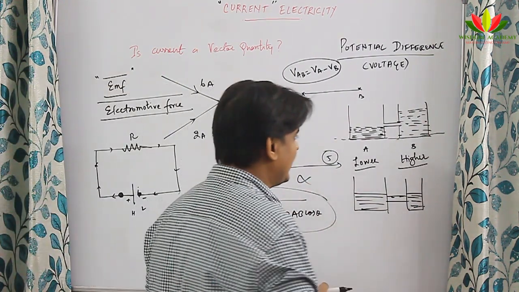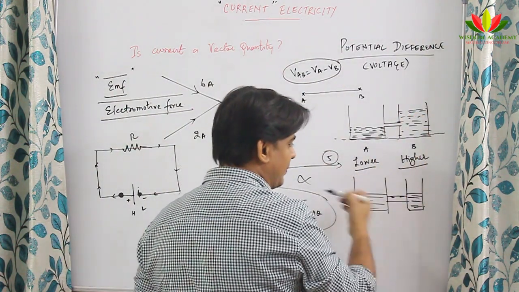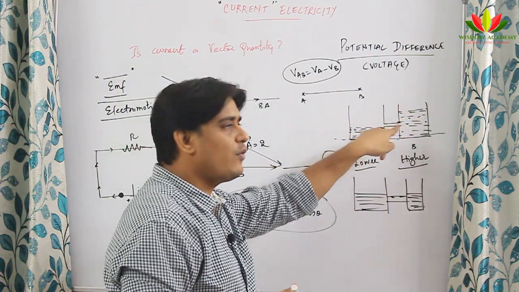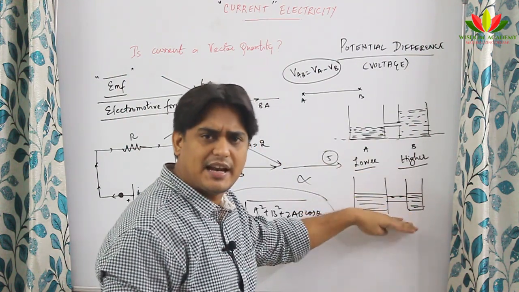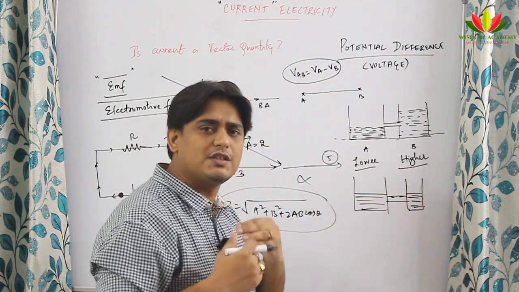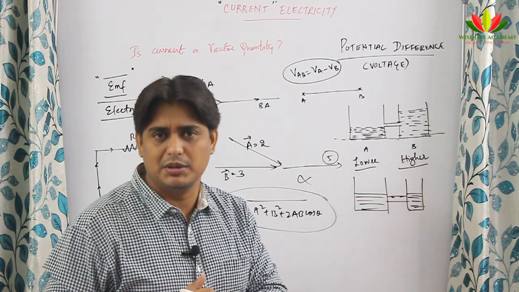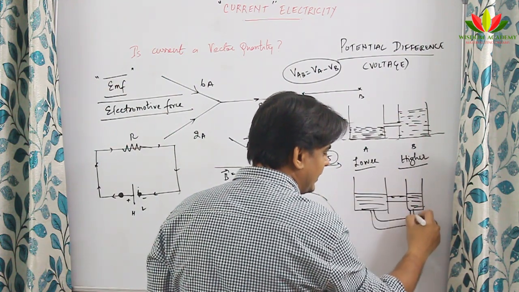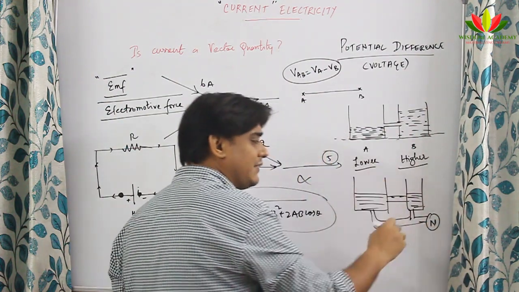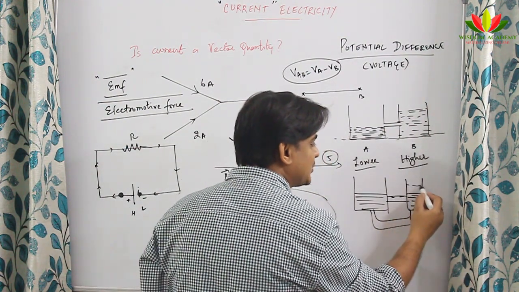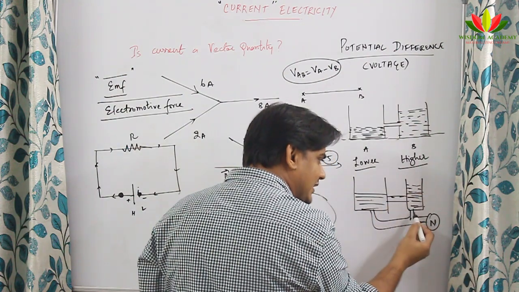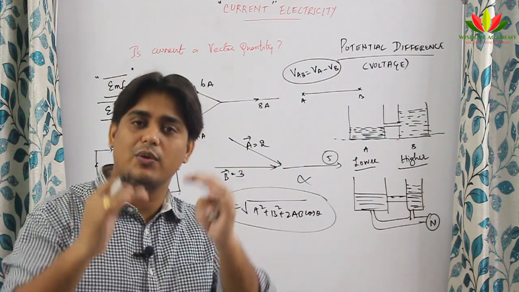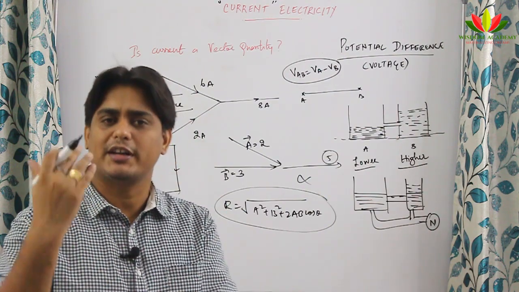So suppose in this same case I say this happened. Once again I want the flow to be there. Now see, after the flow of water happened, after this state came, it became static, there is no movement of water. But I wish water to keep moving continuously. How is it possible? It is possible if you connect some mechanism here in such a way that it always changes its potential. Again it will change its potential, again it will flow. Again it will change the potential, again it will flow. So when you keep on making the potential higher, lower, higher, lower, then the flow of water keeps going.